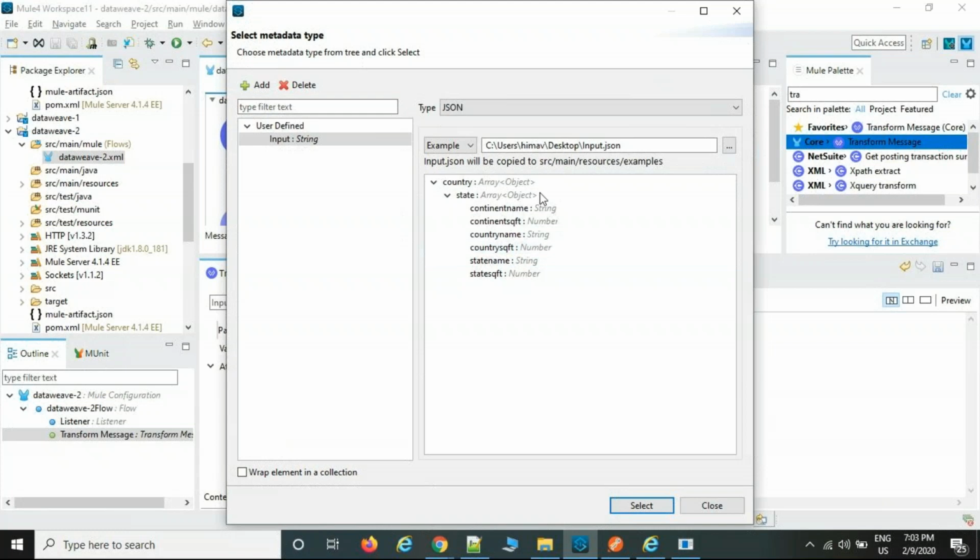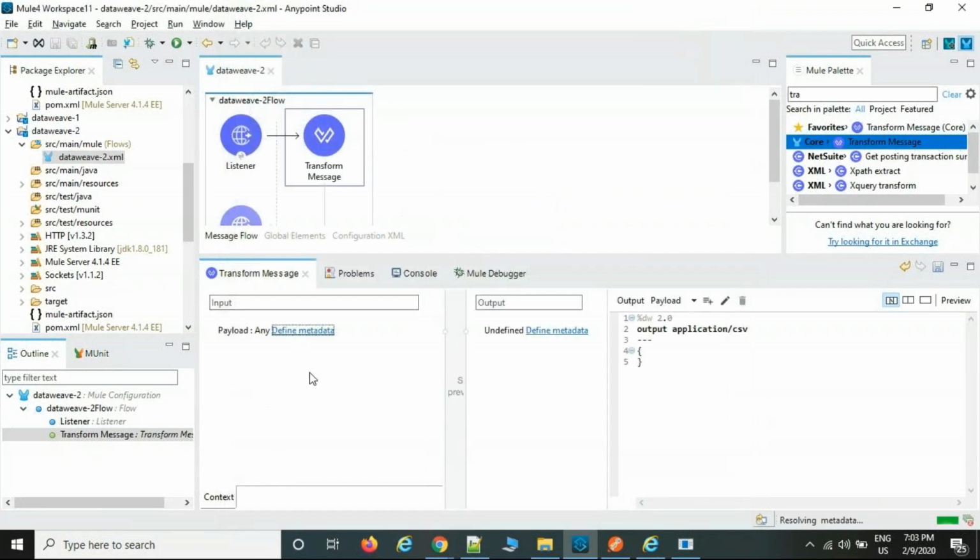Only keys are populated here, not the values. Values are always dynamic. Only keys are populated here. Okay, select it so that it is going to be displayed here only. The value, the same way. Okay, you can see here, it is going to be populated here like this.